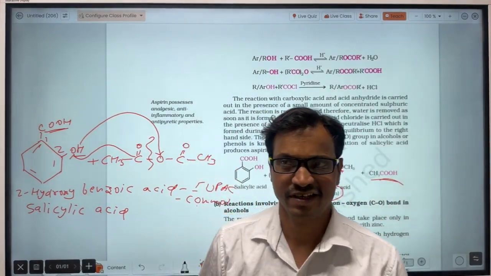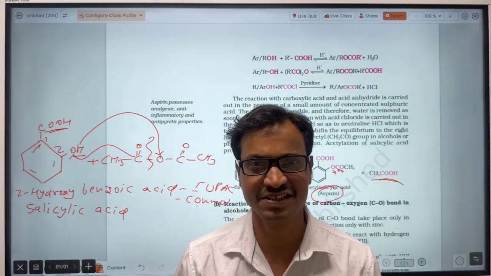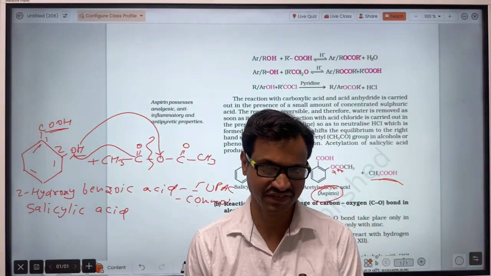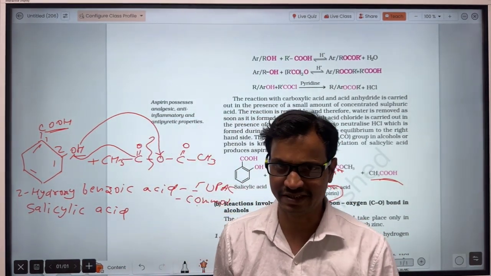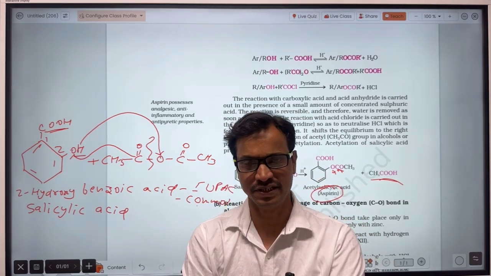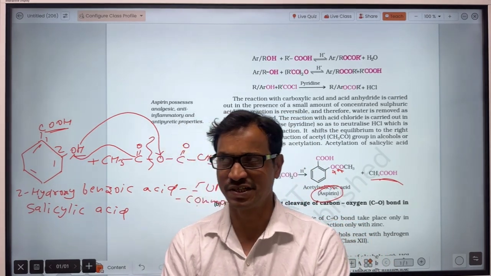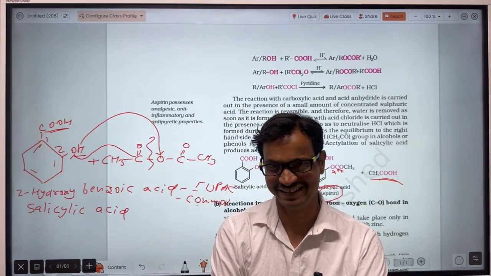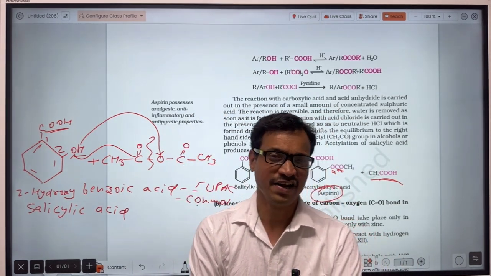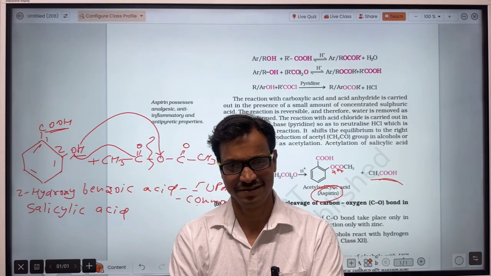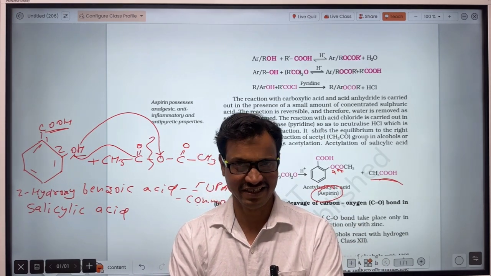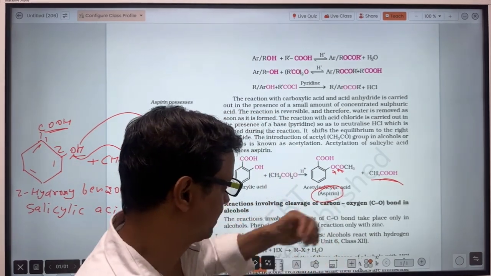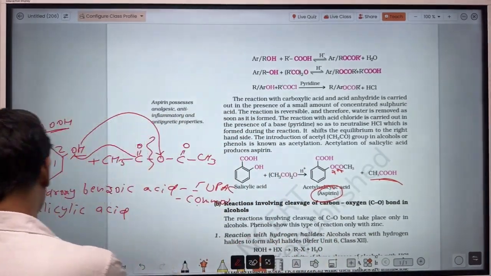This aspirin is an analgesic, meaning a painkiller, an antipyretic, meaning it reduces fever, and antihistamine. Antihistamine means it inhibits the activity of histamine. And what's the activity of histamine? That's in allergic reactions. One is the allergic reaction, and the second role of histamine is the secretion of HCl in the stomach. So aspirin is an important compound.